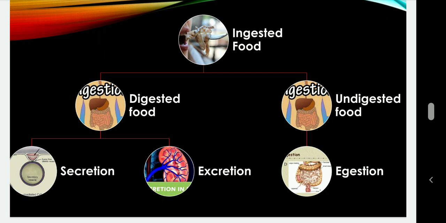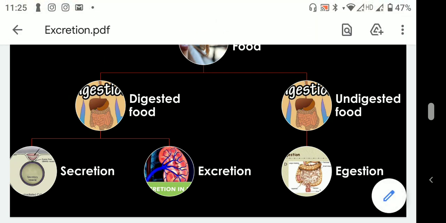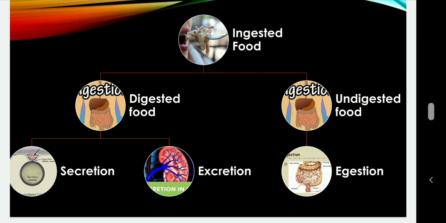That roughage will come out from the body in the form of undigested food or in the form of fecal matter. That is called egestion. So egestion is not part of excretion. वो excretion नहीं है क्योंकि वो किसी मेटाबॉलिज्म का पार्ट नहीं है.